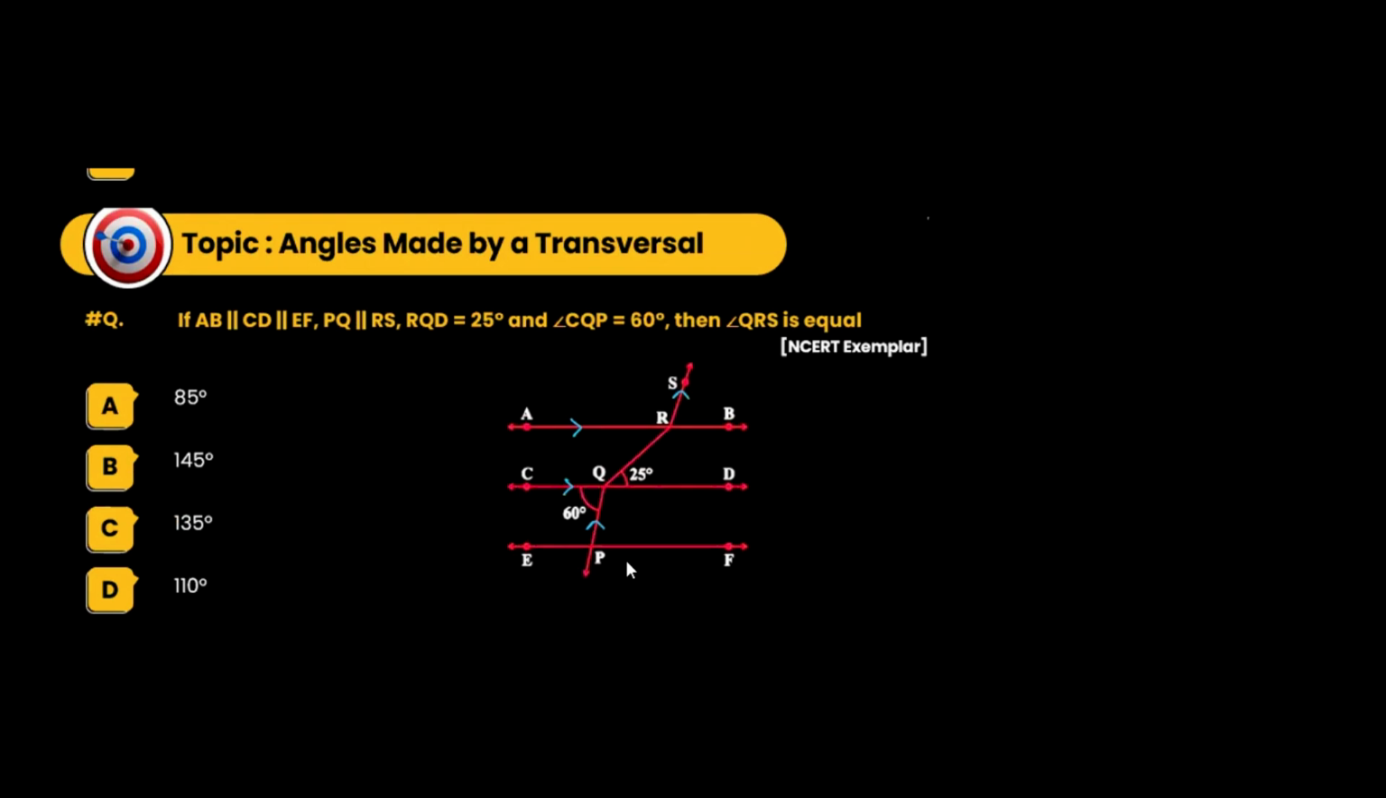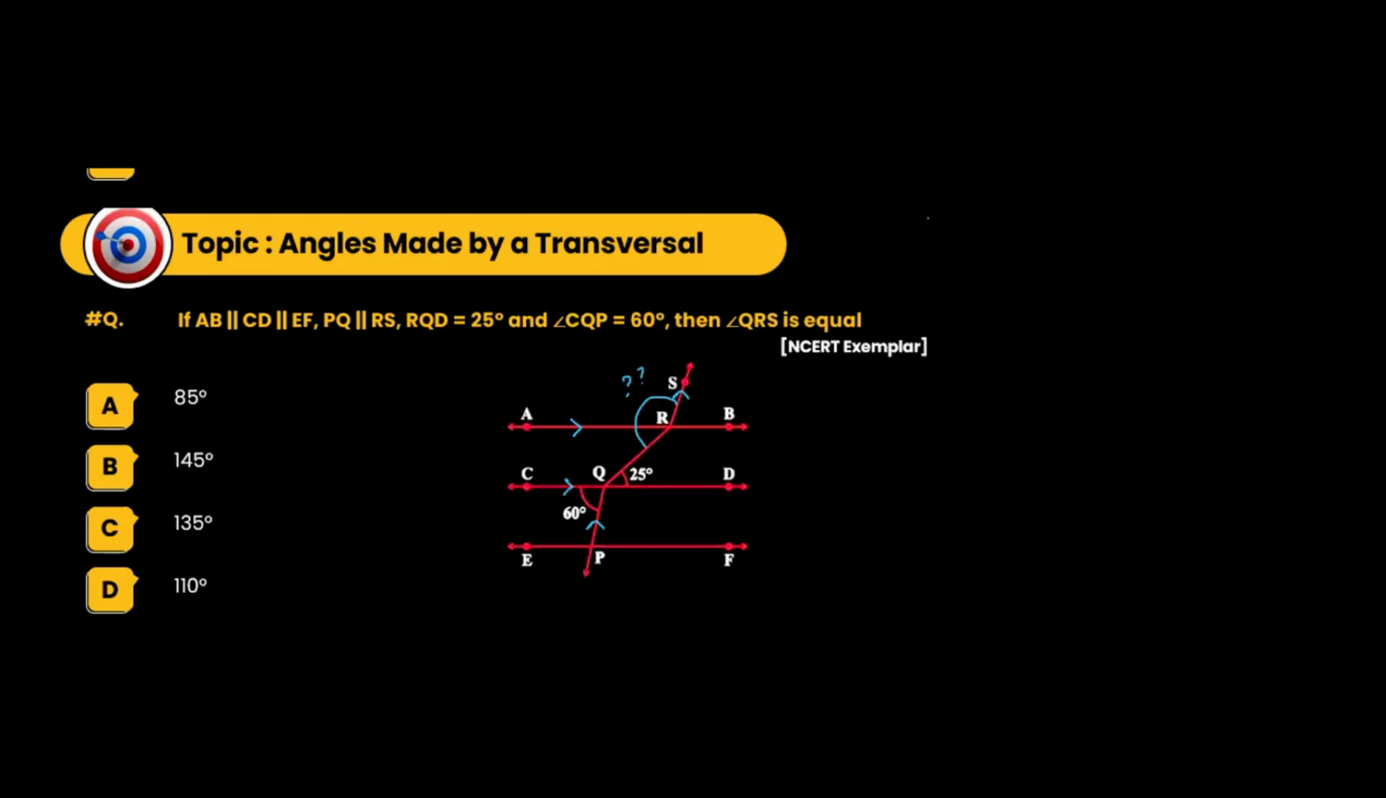You have been given that angle RQD is 25 degrees, and CQP is 60 degrees. Then you have to find the value of angle QRS. What is the value of this? This is something that you have to find. Okay. Now look at this very closely.